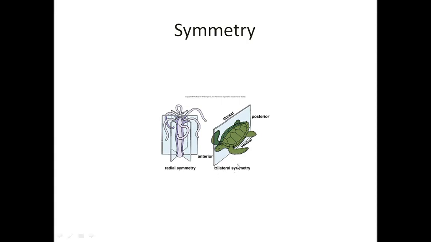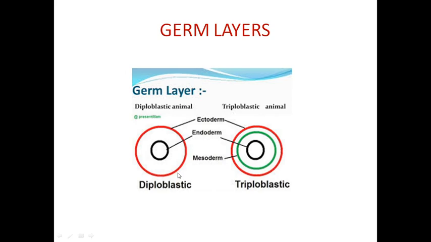Bi means two. Here in the tortoise we will get only two symmetry, but in the hydra we have so many parts, so it is called radial symmetry. More than two halves, more than two methods we can cut, 1, 2, 3, 4, like that it will be cut. So it is called radial. It looks like if you draw one circle above the hydra, you have so many radius-like structures, so it is called radial symmetry.